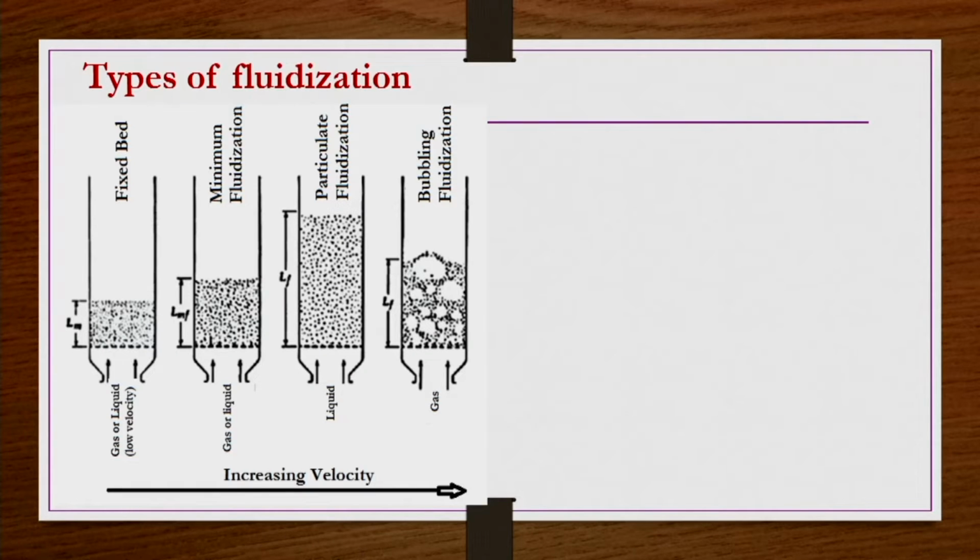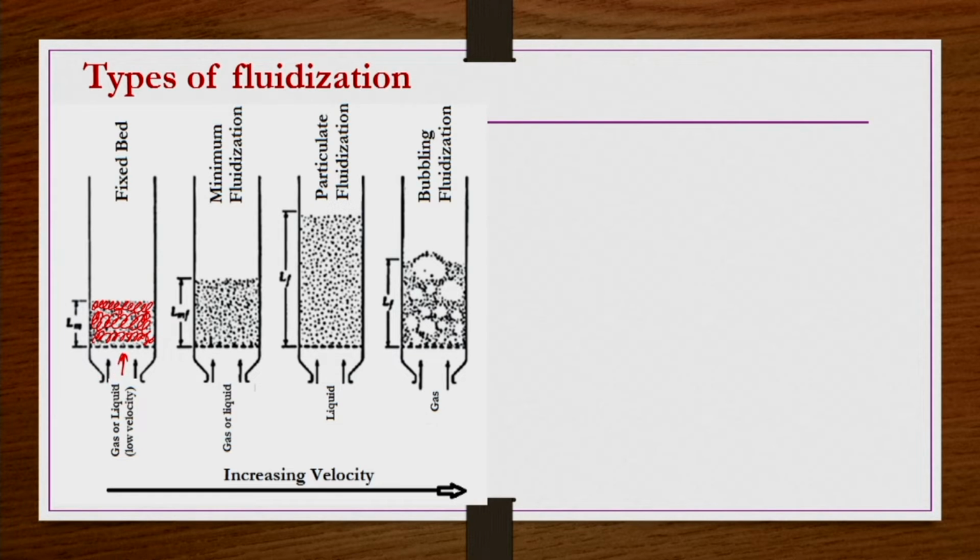Let us say you have a bed packed with particles as shown here. We have a column, and part of this column is packed with particles. At the bottom there is a perforated plate, so that particles should not fall down, and from the bottom gas or liquid is flowing in an upward motion like this.